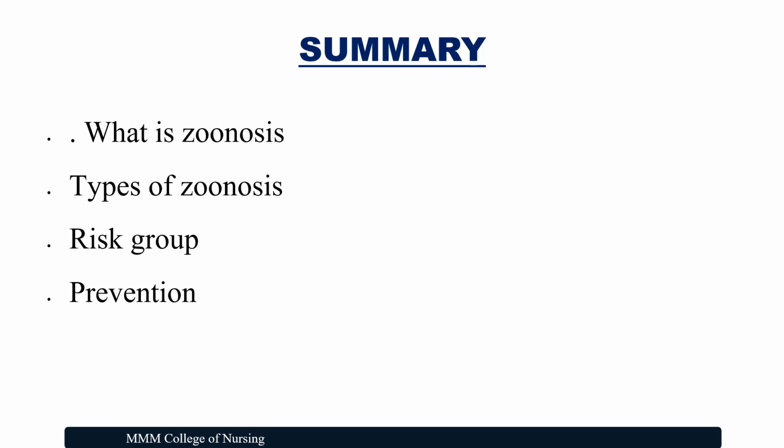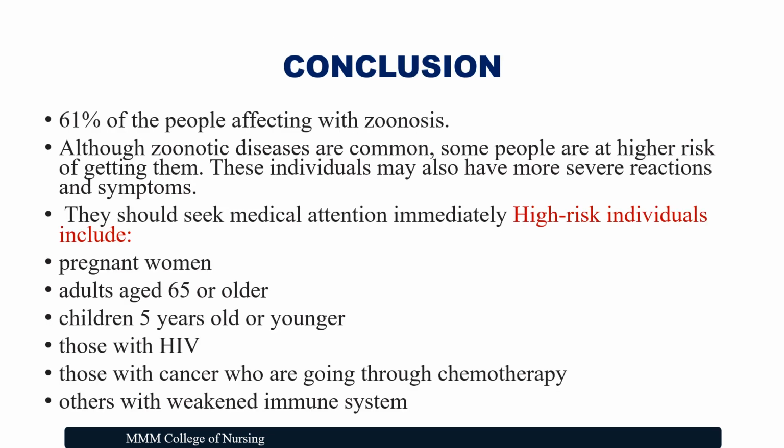So far we have discussed the meaning of zoonosis, types of zoonotic disorders, the risk groups who easily get zoonotic disease, and the preventive measures of zoonotic diseases. Let me conclude this topic. 61% of the people worldwide are affected by zoonotic diseases. Although zoonotic diseases are common, some people are at higher risk of getting them.